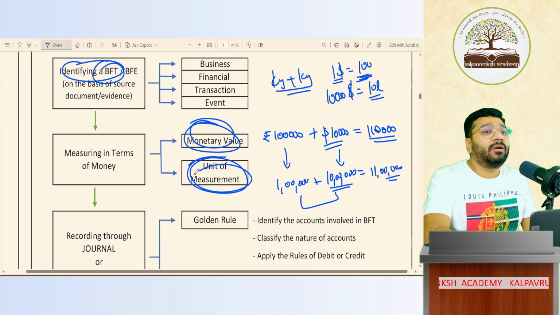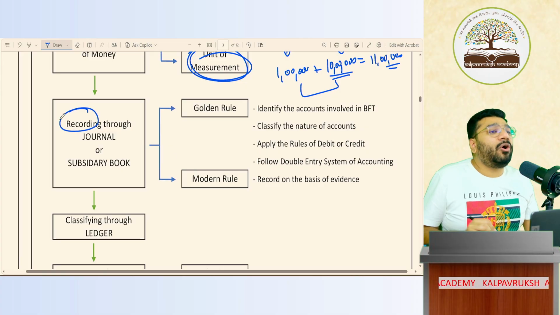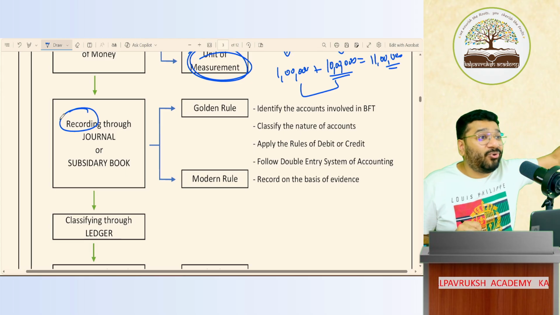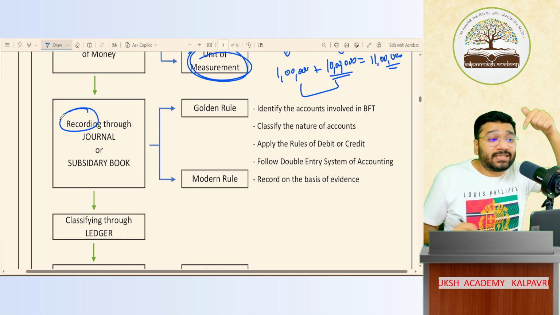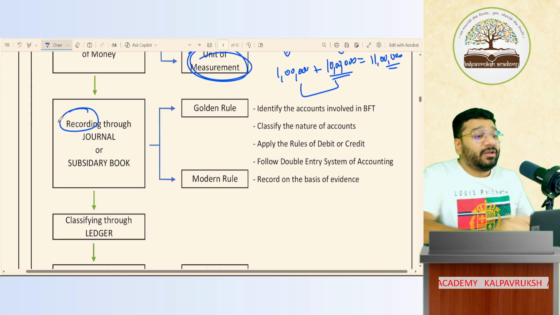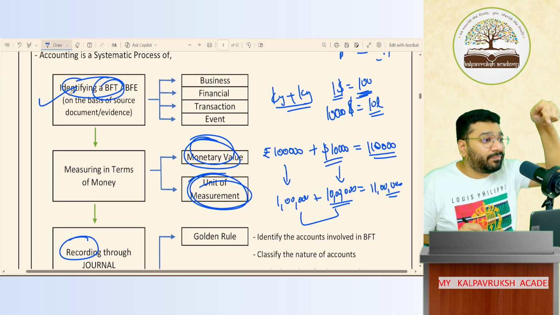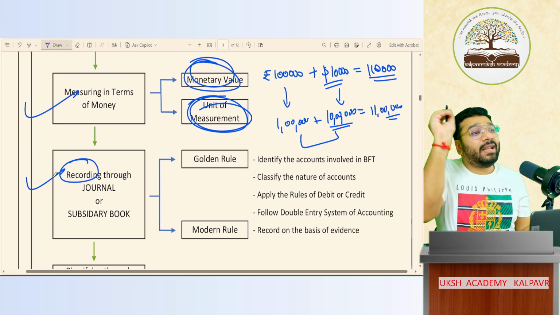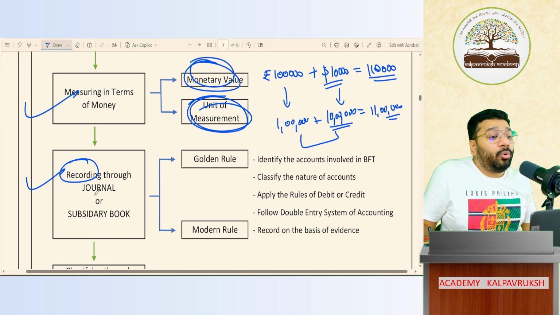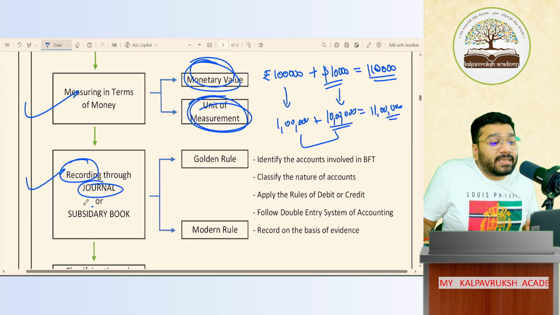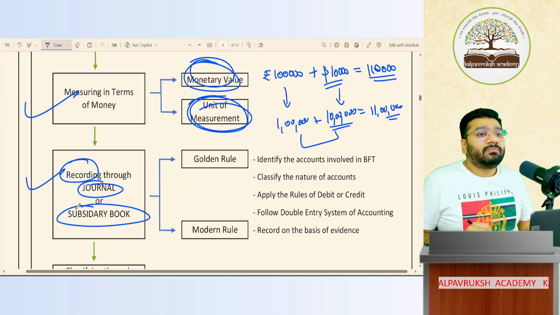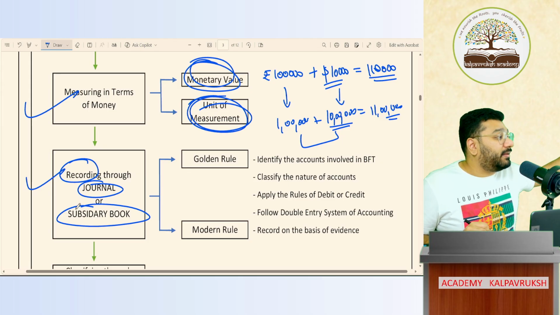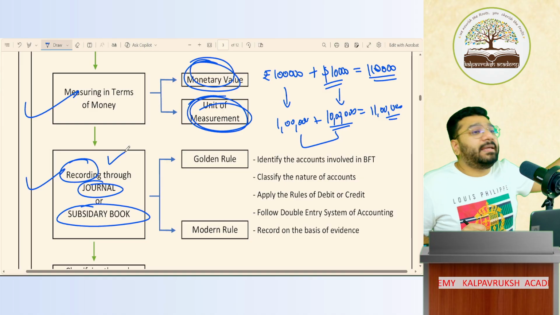Now, once this is ensured, the next step will begin, which is recording. Now you will start recording. Sir, can I take the pen and start recording? No. Accounting is a systematic process of identifying a business financial transaction, which means to identify a BFT, there is a system. To measure in terms of money, there is a system. To record also, there is a system. You cannot take a pen and record anywhere you want. Here, the recording will happen only either through a journal or a subsidiary book. This is the first step of practically recording the accounting entries. Here is where the practical accounting work begins. Got it? Not got it?